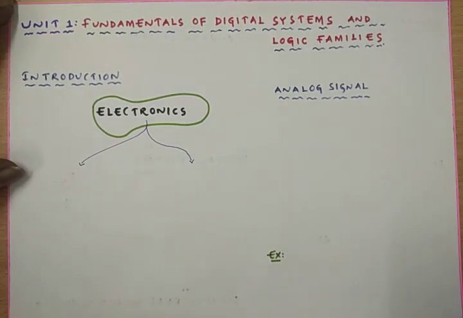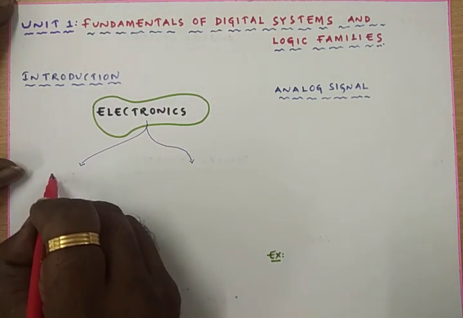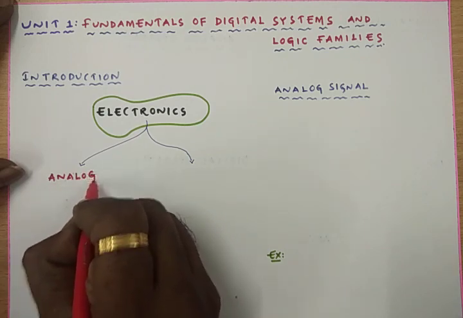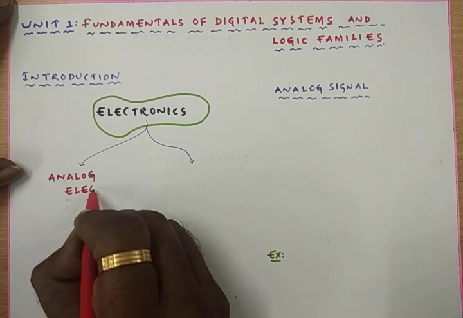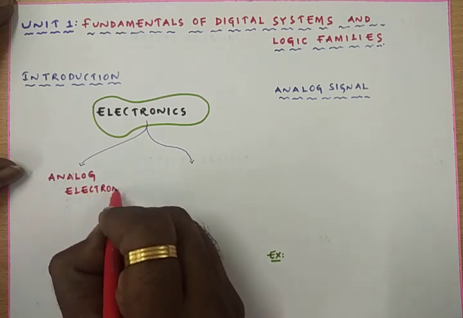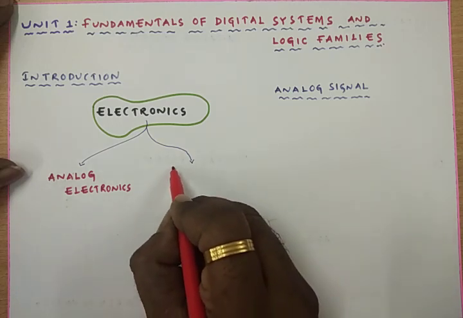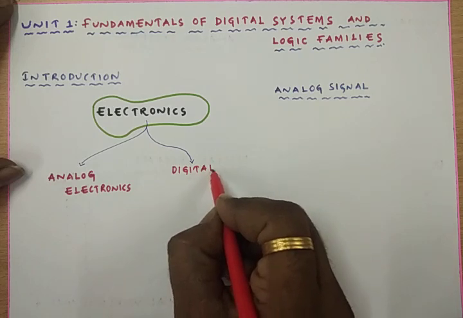One is called analog electronics and another one is called digital electronics. So we have discussed this. Analog electronics we have studied in the third semester, and in the fourth semester we are going to study another branch of electronics, that is called digital electronics.